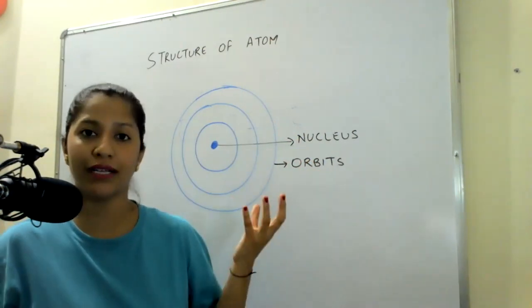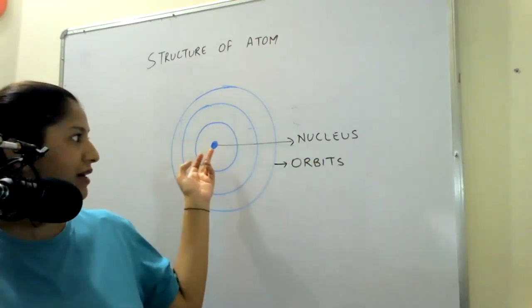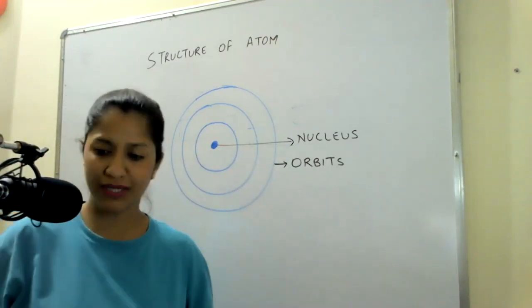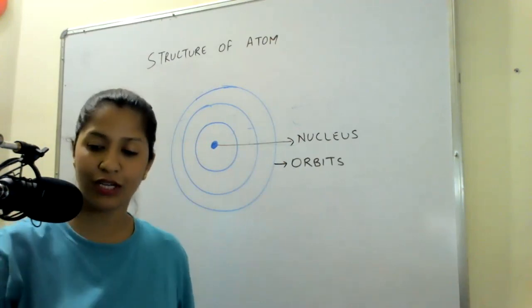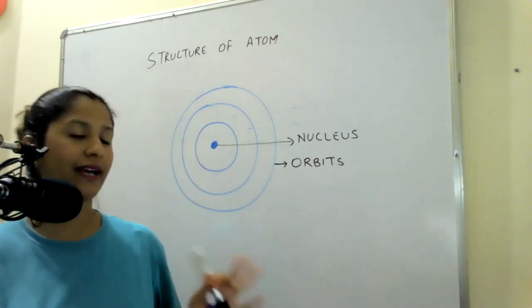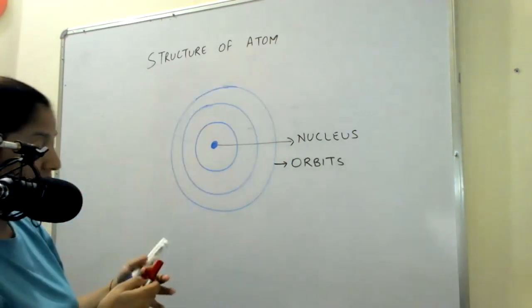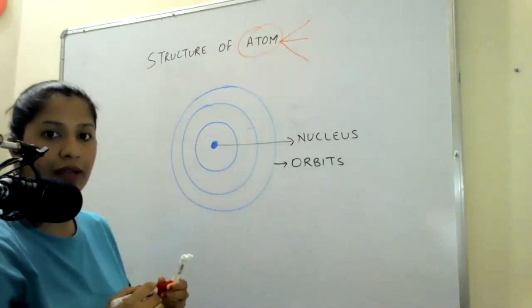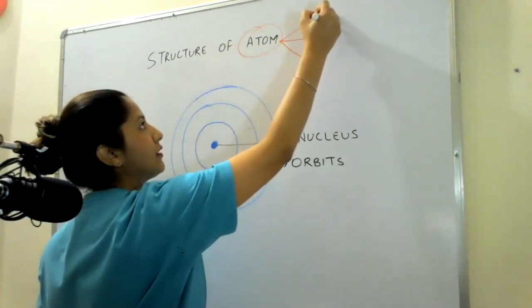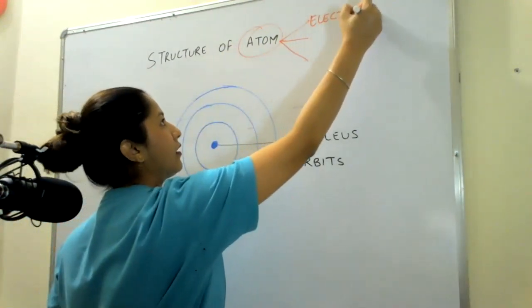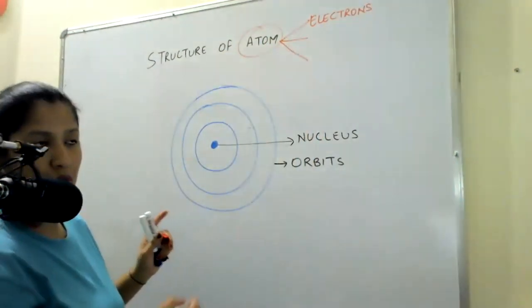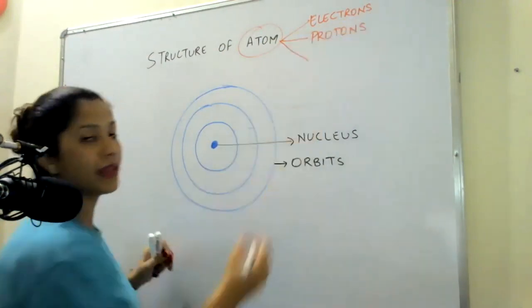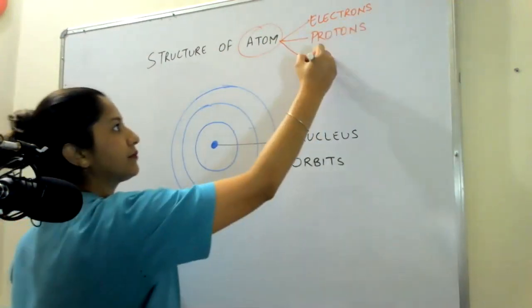Now, what does this shell, this heavy mass nucleus and orbits have in it? What is it composed of? You must have heard of three things: electrons, protons, and neutrons. Basically, I can split atom into three parts. One is electrons, number two, protons, and number three, neutrons.